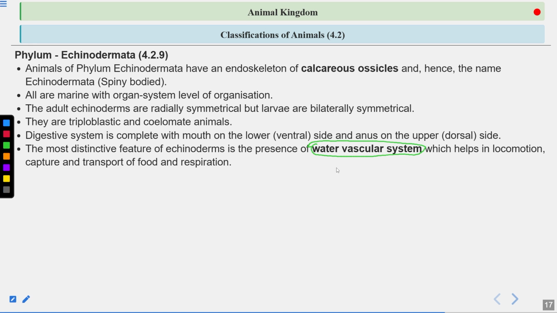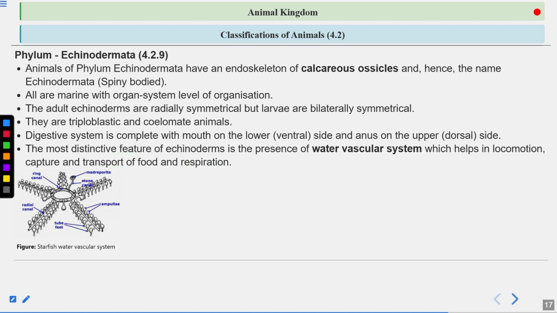This is a network of fluid filled canals that facilitate locomotion, feeding, respiration, and in addition to this is also involved in waste removal. When the water comes inside the echinoderm, it also carries the food. That's why it helps in the capture and transport of the food also. Then it is involved in respiration, means it is involved in the exchange of gases as well.